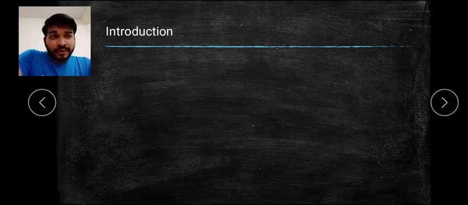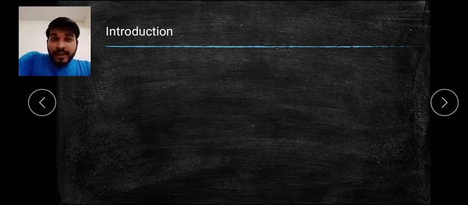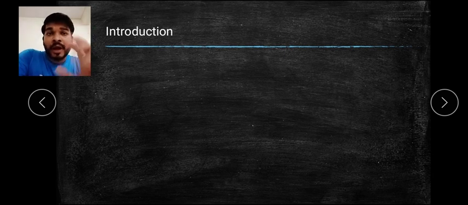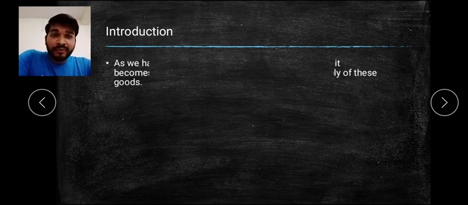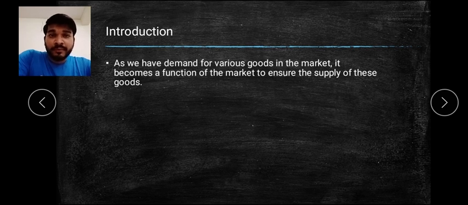Before going to the introduction, I want to recapitulate what we have studied in chapter 3, demand. I hope you have been very clear with it. As you have studied how the product demand works in the market, in the same way supply is also there. Demand and supply are the same kind of important factor which affects the price